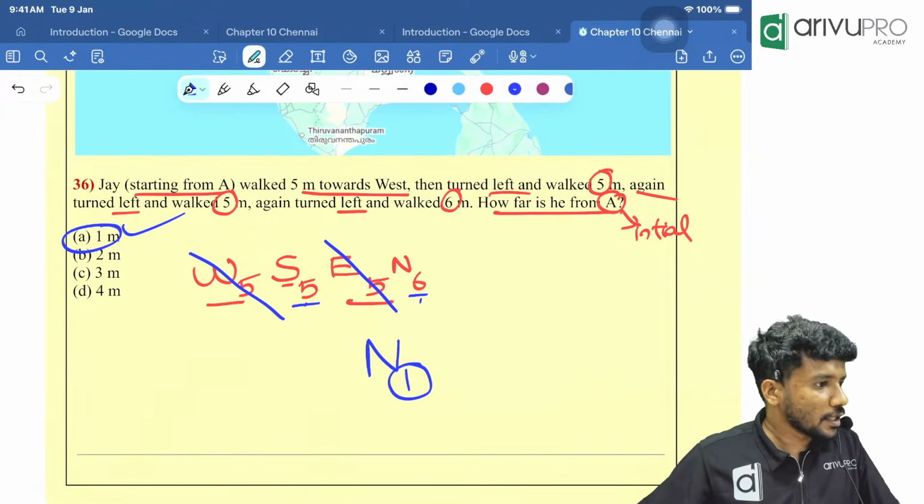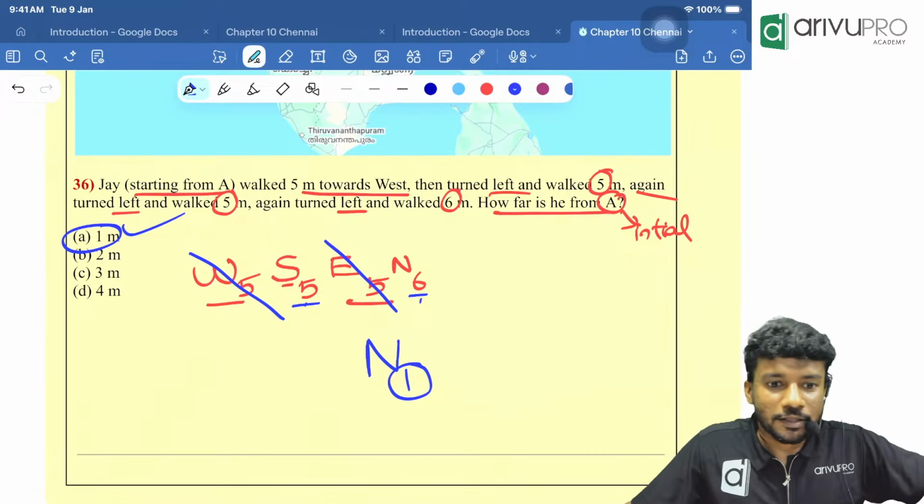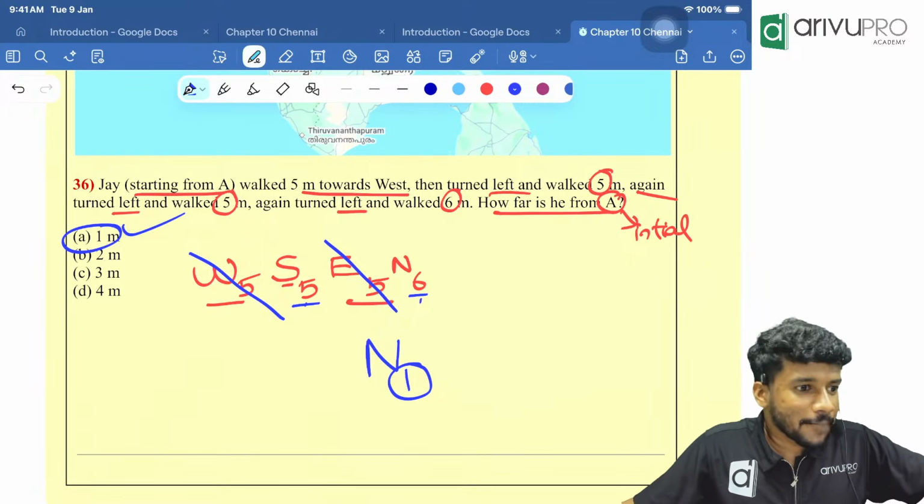Pakka? Purijada? Arthamainda? Everyone? Manasilayam? Yes. Manasilayam.